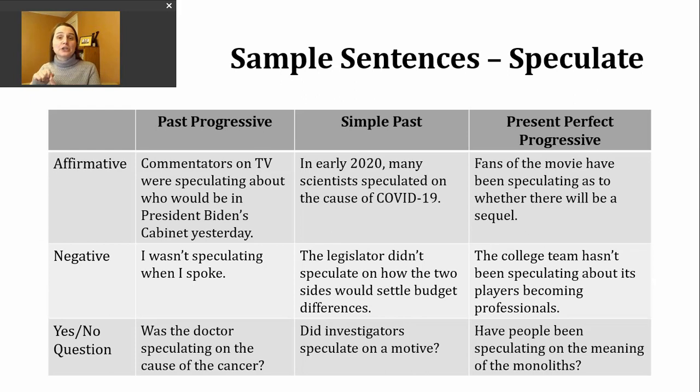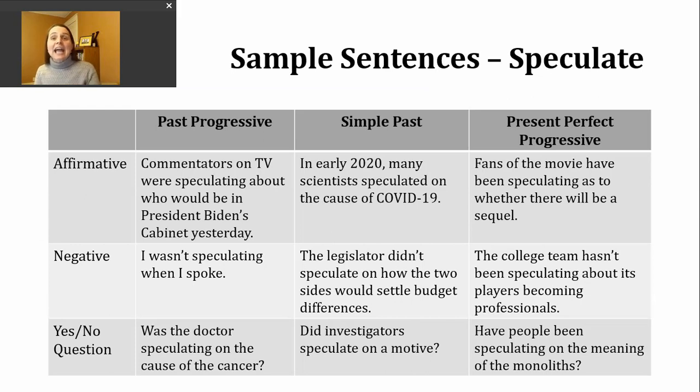So we're going to use have or has, depending on what our subject is. Then we're going to use the participle been. Then we'll use the ing form of the verb. Here's an affirmative example. Fans of the movie have been speculating as to whether there will be a sequel. Sequel is sort of like a continuation. So I feel like the best example of this is Star Wars, right? There have been many sequels in the telling of that story.